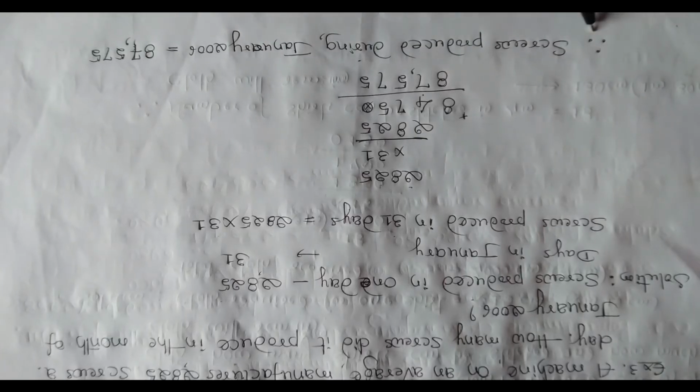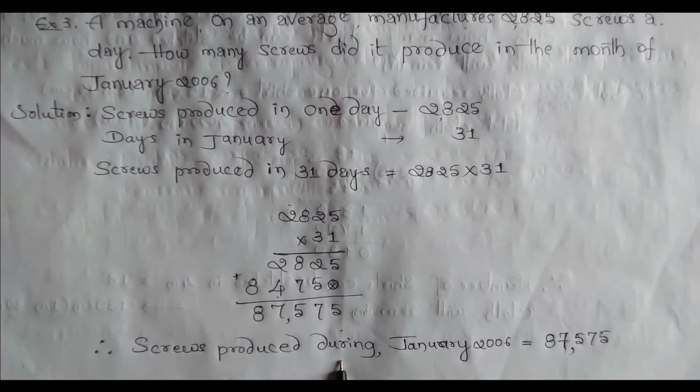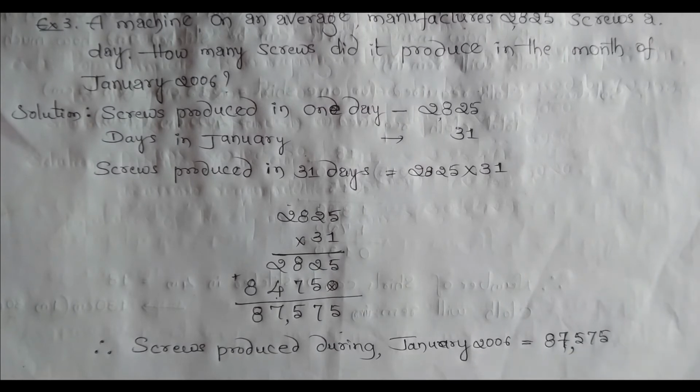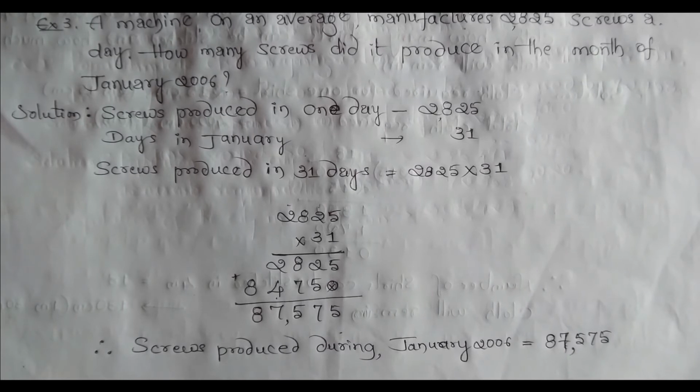So therefore screws produced during January 2006 is 87,575. Okay, we'll go to the next example.